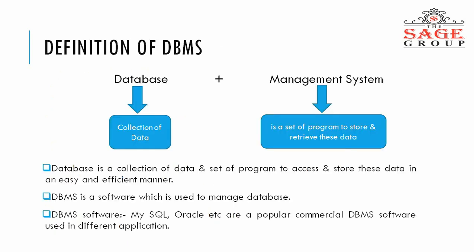Now, definition of database management system. Database means collection of data. Management system is a set of programs to store and retrieve the data. So when we combine the database plus management system, it becomes a complete software which is used to retrieve the database. Okay, getting the point? As I already told you, database management system software like MySQL, Oracle, etc. are popular commercial database management software used in different applications.